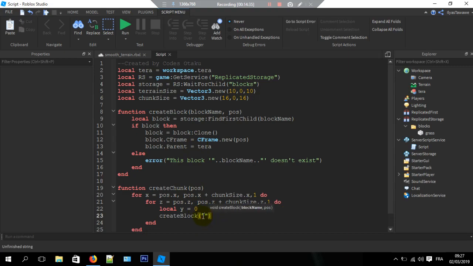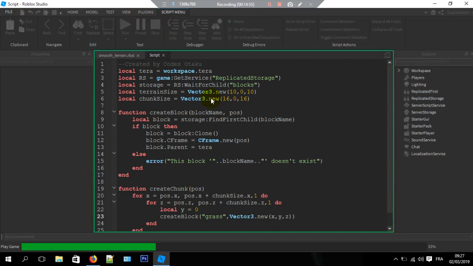Well, grass, comma vector tree.new, with x, comma y, comma z. Alright, cool. Now let's try. We're gonna have a bug, I know that, but just checking if the syntax is good or not.